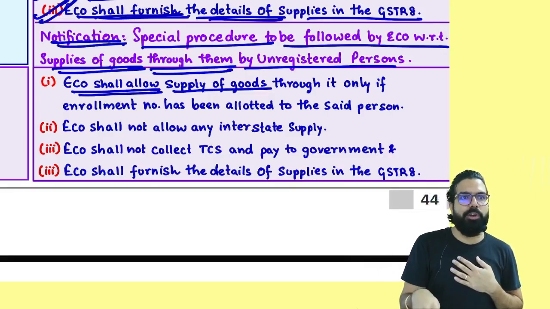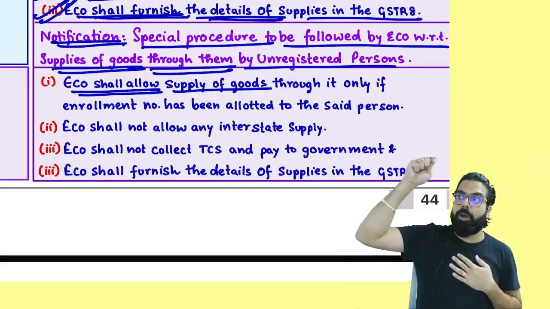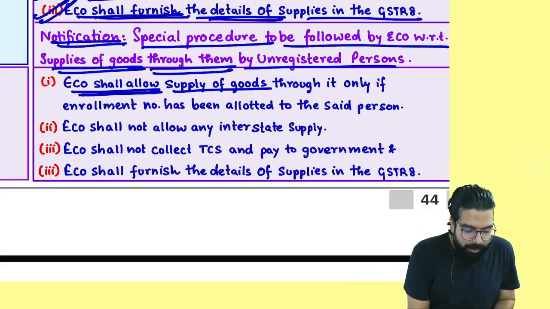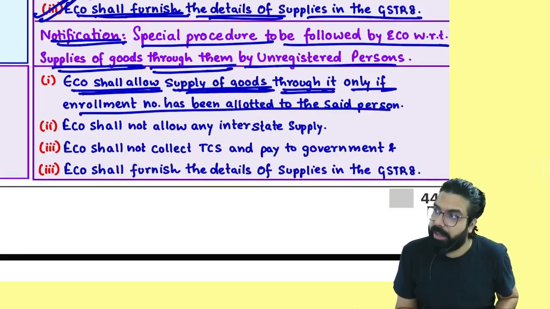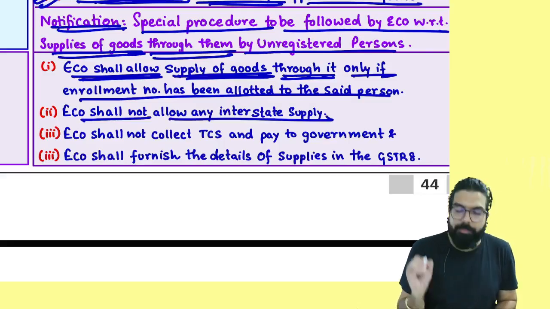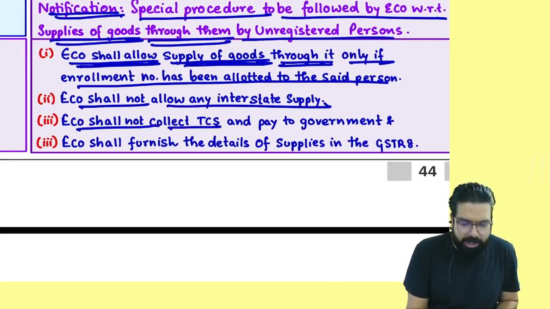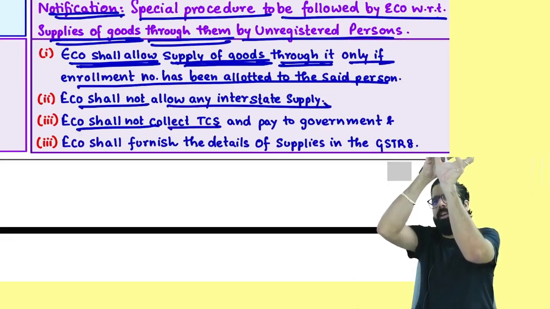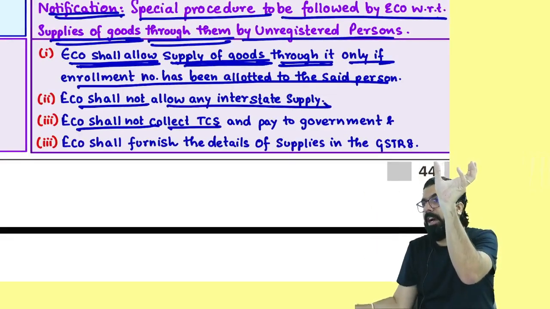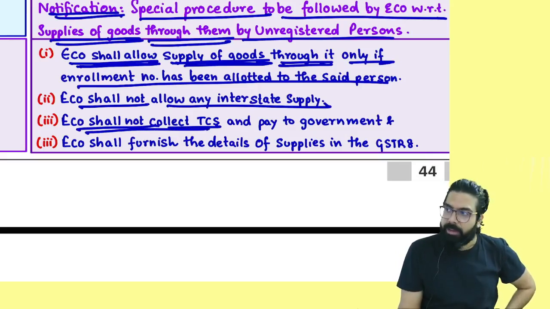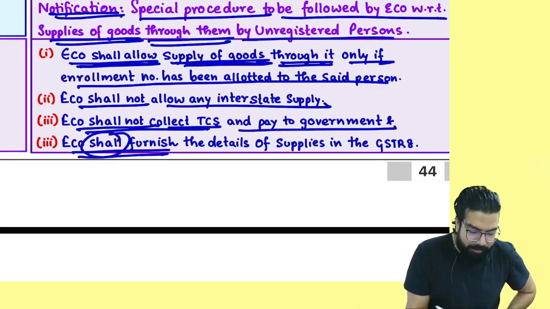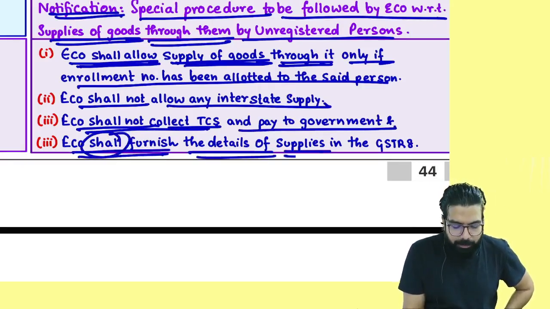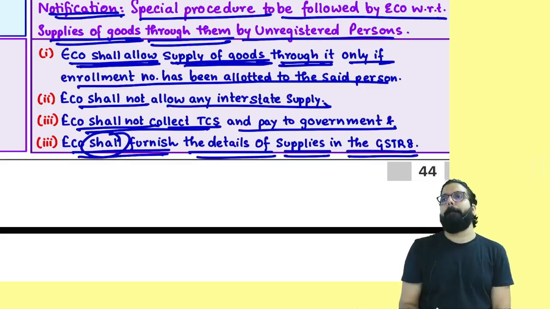Do you remember, I just told you, if you are unregistered also, you can take enrollment and supply through e-commerce. E-commerce should take care. E-commerce shall allow supply of goods through it only if such person has been allotted what? Enrollment. E-commerce shall not allow interstate supply. E-commerce shall not collect TCS, because if e-commerce collects TCS, you are unregistered and you will not get the credit. E-commerce shall not collect TCS and pay to the government. It should not collect, and e-commerce shall furnish the details of such supplies in GSTR 8.